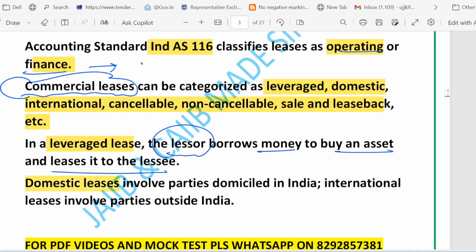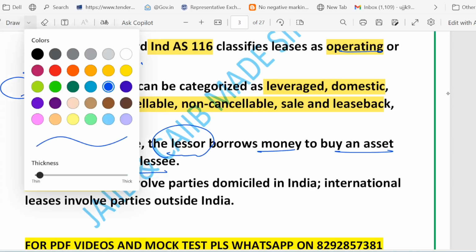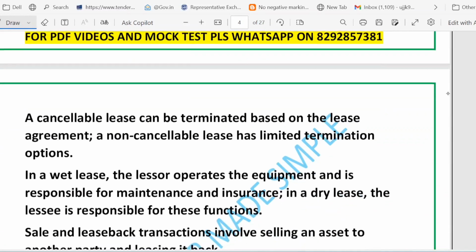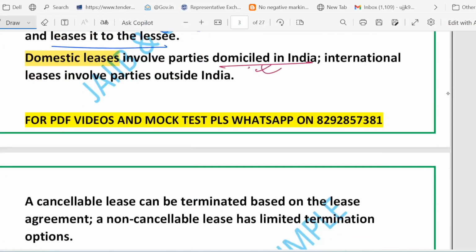Second is a domestic lease. Domestic lease is when both parties are resident in the same country, domiciled in India, for example. Then it's called domestic lease, right? And then we have international lease. What is the meaning of international lease? International lease involves parties in different countries, right?